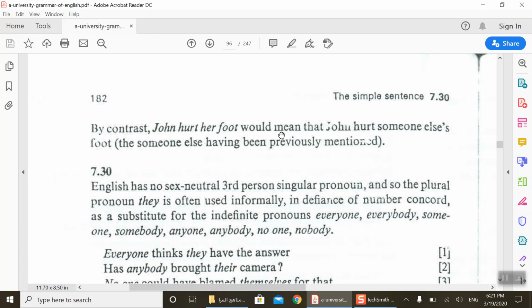Why John? It would mean that John hurt someone else's foot, not his foot. The someone else, having been previously mentioned, of course, should be already mentioned. For example, John and his girlfriend, Kathy, are playing football. So he hurt her foot. He broke her foot. Okay.